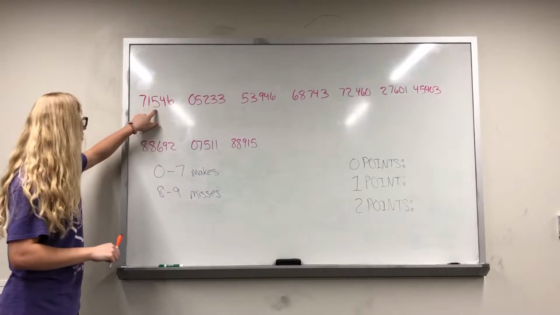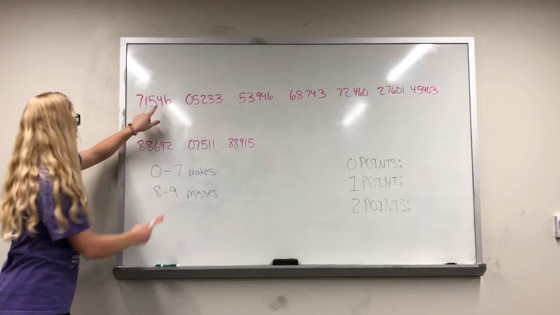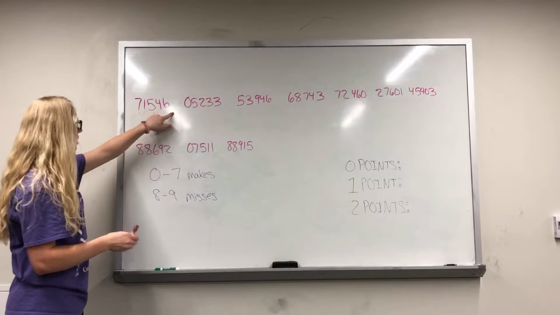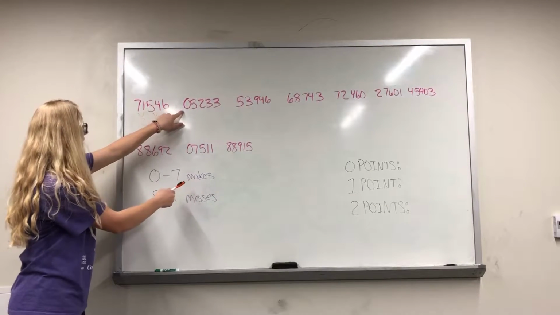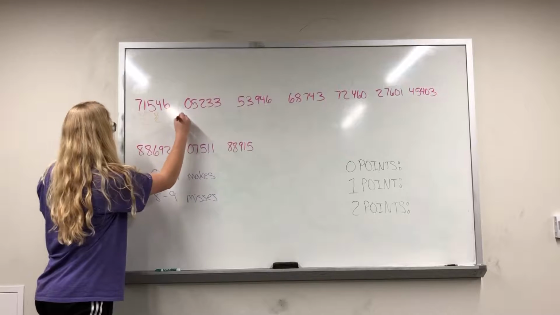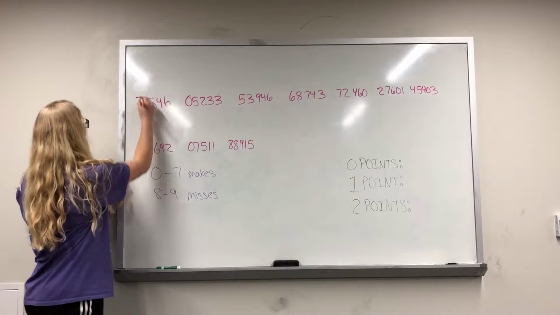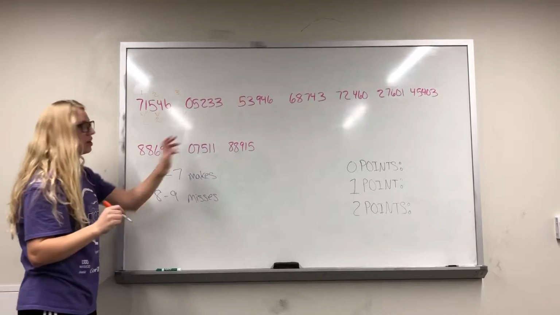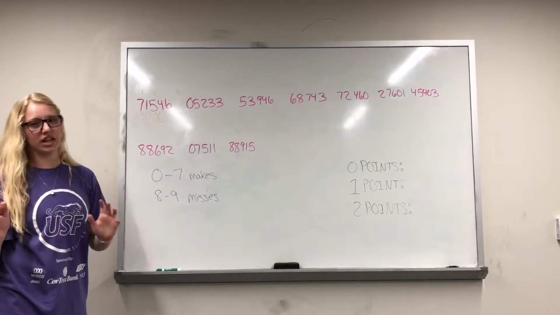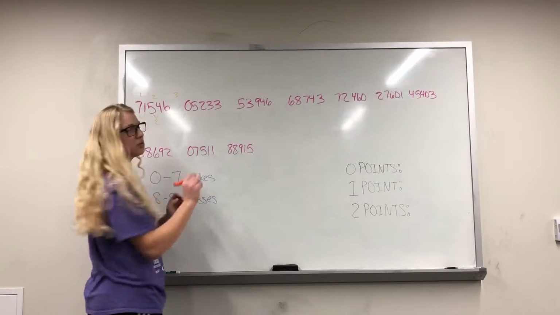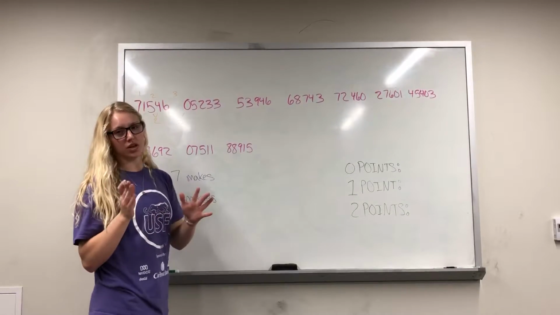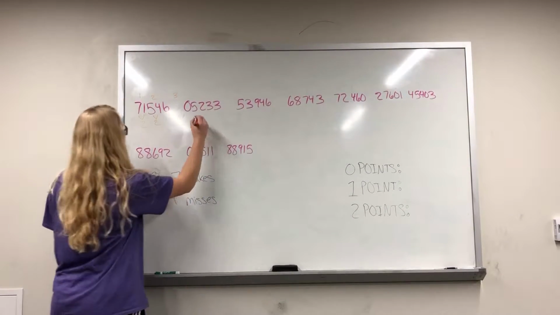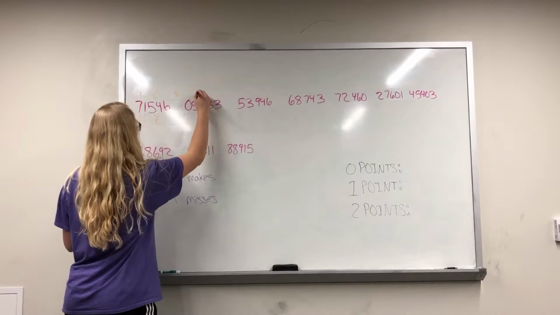Now we're going to go on to the next one, which is a 5, which she makes, and a 4, which she makes, which is again 2 points. Next, a 6, which means she makes it, and a 0, which means she makes it. So that's another 2 points. So here, this is our first attempt, our second attempt, and a third attempt. We are going to keep going until we get 25 attempts. Let's do one more, and then I'll do the rest by myself while you follow along. So 5 is a make, and 2 is also a make. That's 2 points on our fourth attempt.